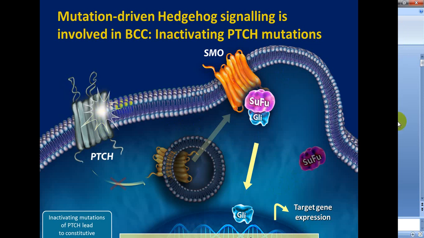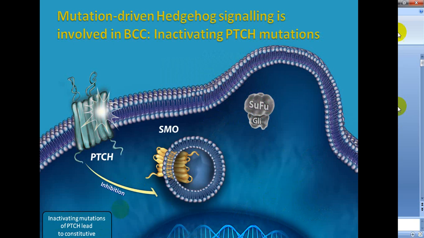With this mutation, this PTCH no more can suppress this SMO. As a result, there is the expression of this target gene. So, inactivating mutation of PTCH leads to constitutive pathway activation.